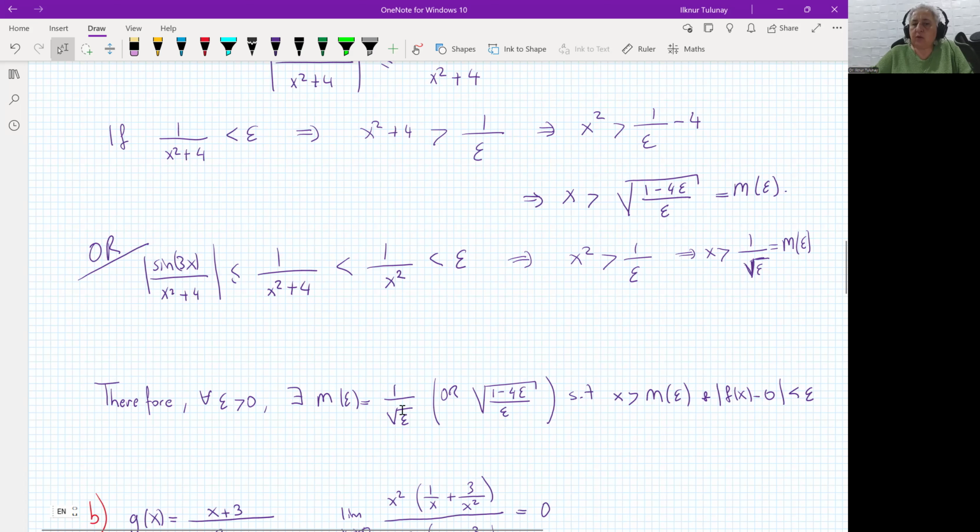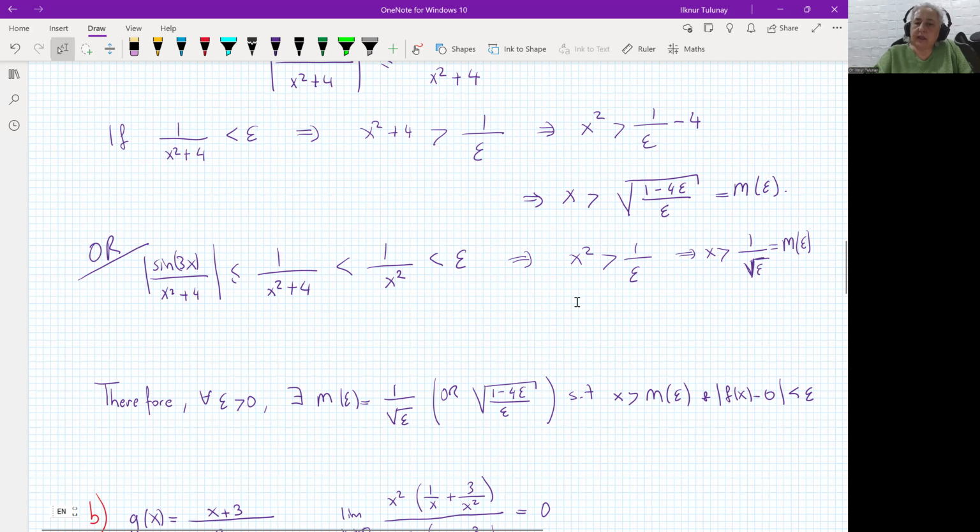You either take 1 over root epsilon, or you can take root of 1 minus 4 epsilon over epsilon, such that x bigger than m epsilon and |f(x) minus 0| is smaller than epsilon. So this inequality is satisfied, this inequality is satisfied, and m epsilon exists satisfying these inequalities. That is true for each epsilon. And we're done with it.